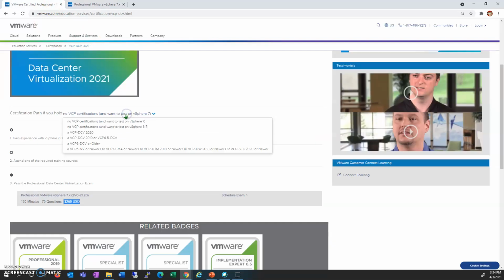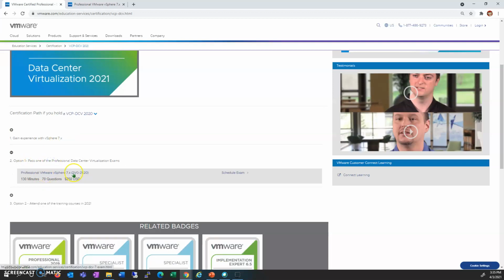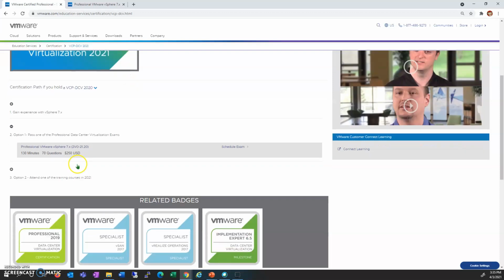In the same way, if somebody says, I already have VCP DCV 2020 and I now want to go for VCP DCV 2021, then again experience is needed in vSphere 7.x. Here you have option number 1, where you can write the exam this year, and after clearing the exam you will get VCP DCV 2021.